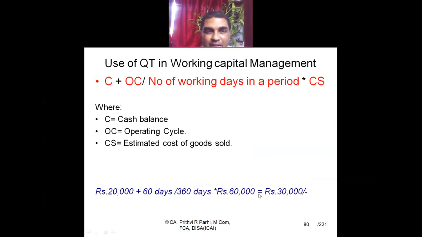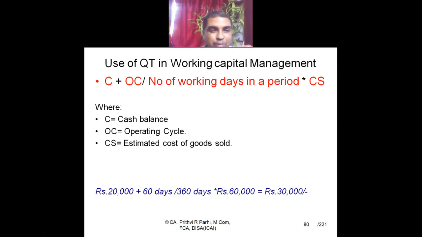One more statistical model can also be used. This is one more formula which can be useful. It is very easy to understand. Working capital can be computed like this: C plus OC divided by the number of working days in a period, into CS. What is C? The cash balance required. Plus the operating cycle divided by the number of working days in a period, into CS, which means the estimated cost of goods sold. This is how you will be able to compute the working capital required.